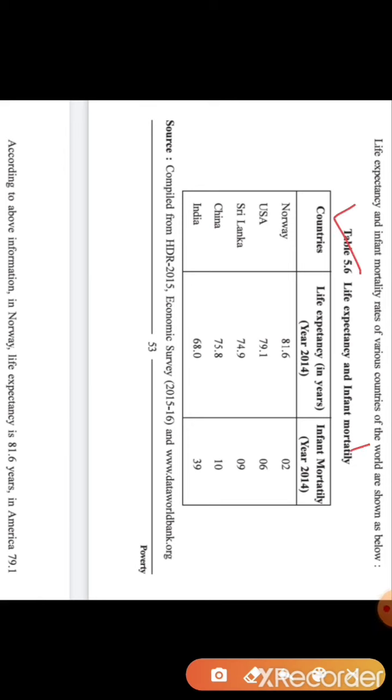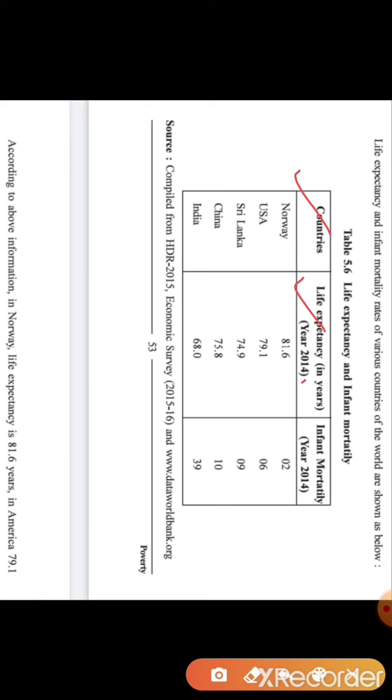Now here a table is given about the life expectancy and infant mortality rate. The source of this data is the HDR, Human Development Report of 2015, and the Economic Survey of 2015-16. So first we will see the names of countries and life expectancy.